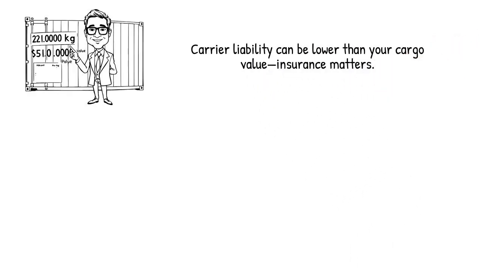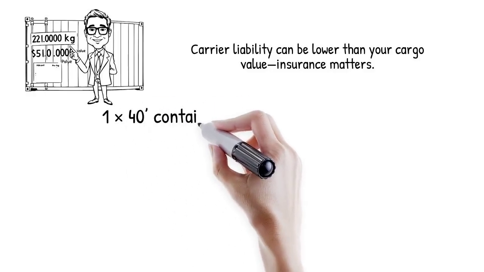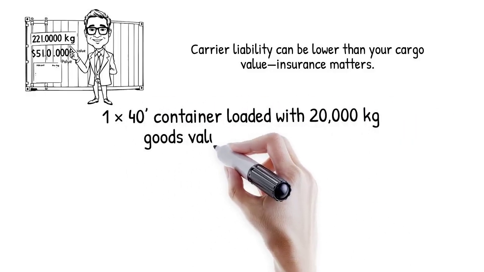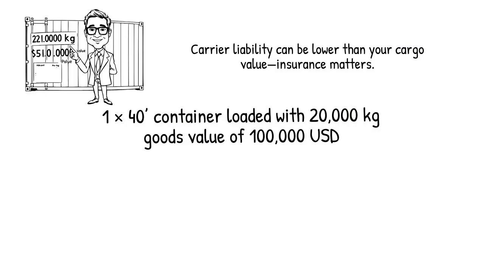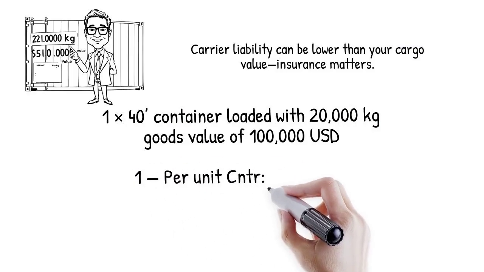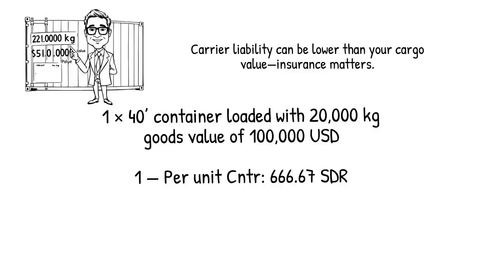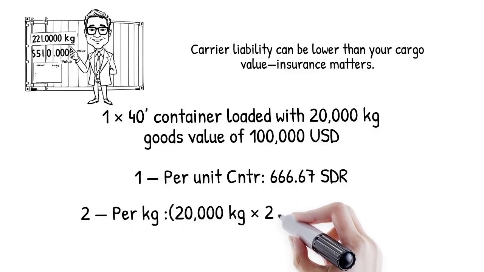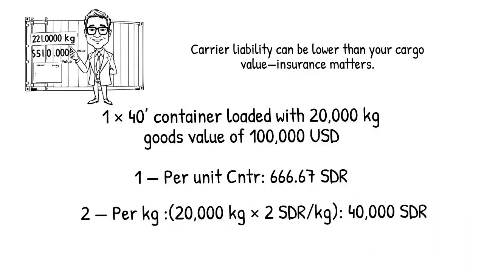For instance, 1 × 40 feet container loaded with 20,000 kilograms of cargo, with a goods value of $100,000 USD, would be compensated at the carrier's maximum liability only, calculated in SDR, with 2 possible legal ceilings depending on the convention terms applied as per package, unit, or per kilogram.